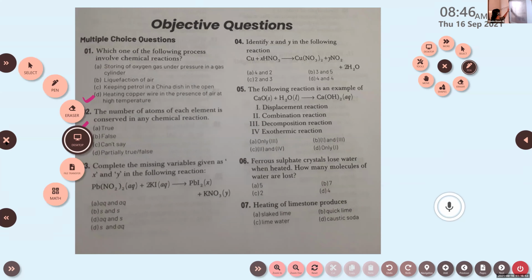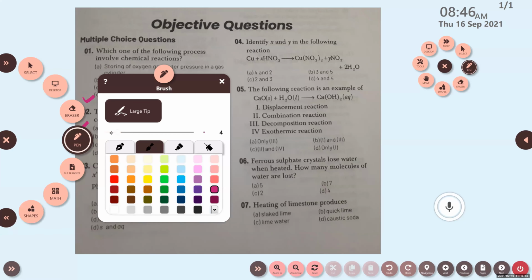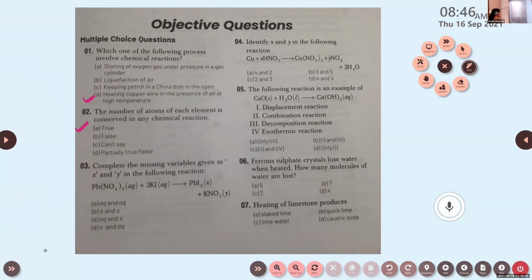Rifa, which one is the correct answer? What about the physical state of PbI2 and KNO3? First you look at which type of chemical reaction this is. Lead nitrate and potassium iodide react together to form lead iodide and potassium nitrate. Yes, double displacement reaction. Very good. Rifa, what about the physical state?